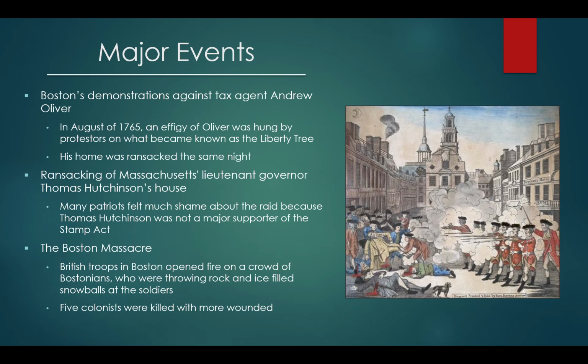With tensions rising, major events began to take place. These included the raiding of tax agent Andrew Oliver's house and the hanging of his effigy, the ransacking of Massachusetts Lieutenant Governor Thomas Hutchinson's house, which was later regretted by the Patriots since Hutchinson was against the Stamp Act, and the Boston Massacre. This occurred when British troops in Boston opened fire on a crowd that was throwing rocks and ice-filled snowballs at them.